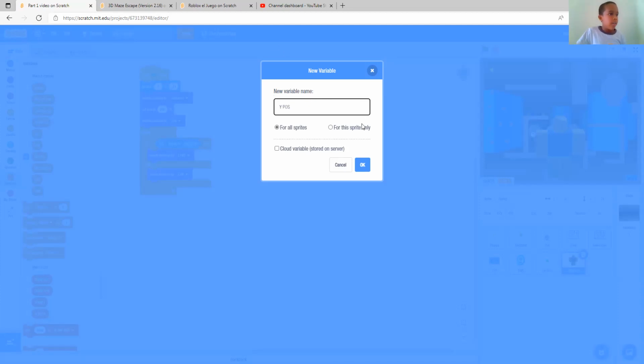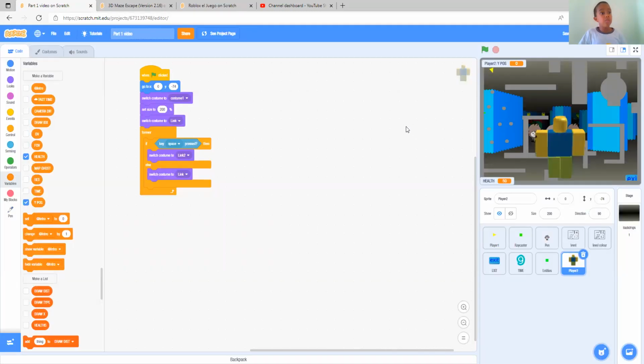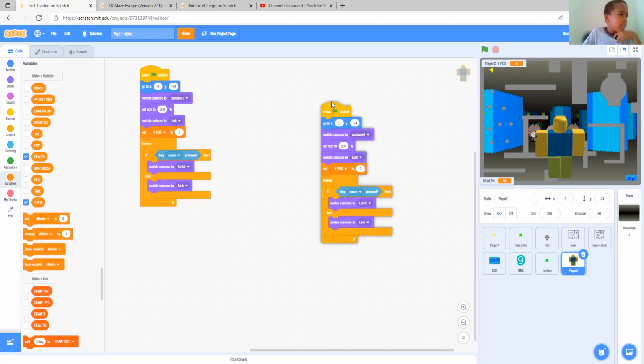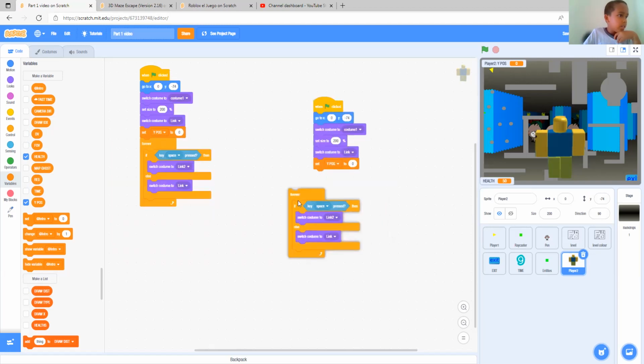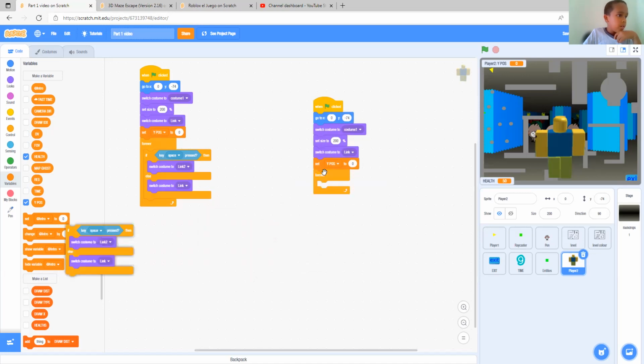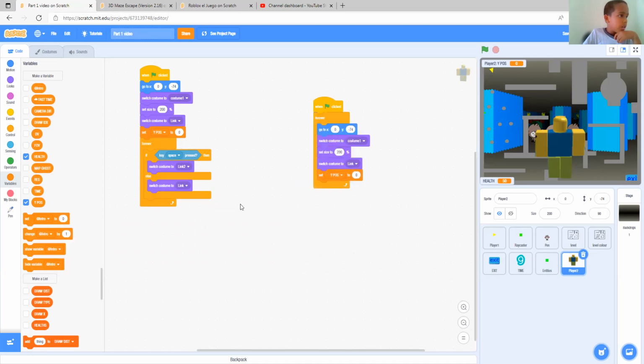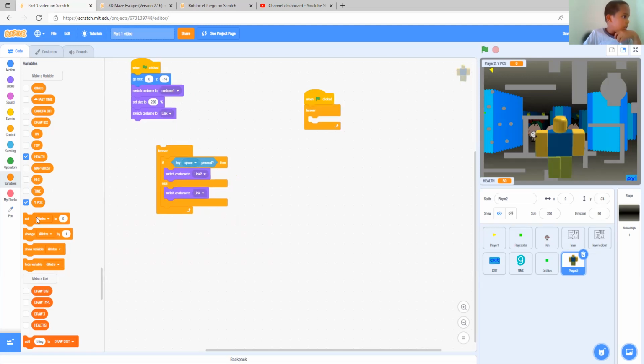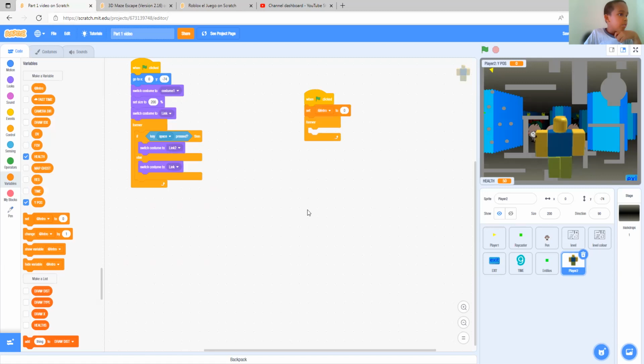There you have it, for this sprite only, because we're going to use it only for the sprite. So let's set it to 0 first. Y pos to 0. What do we do in the other one? I'll keep that forever. Delete all of this. Delete this Y pos here. Now set Y pos to 0.